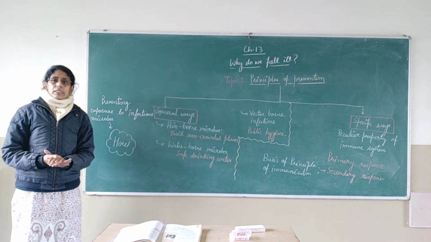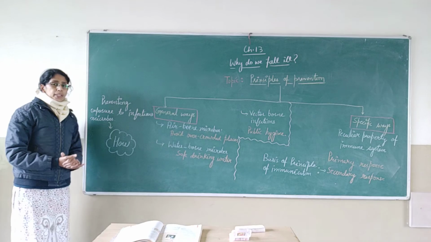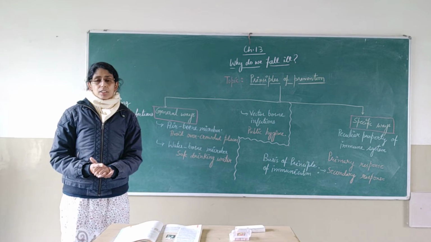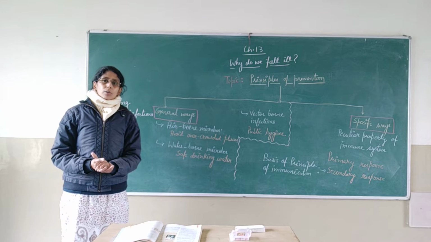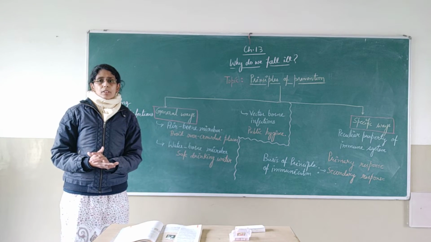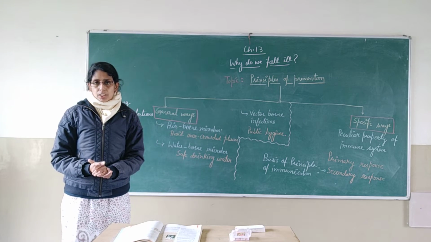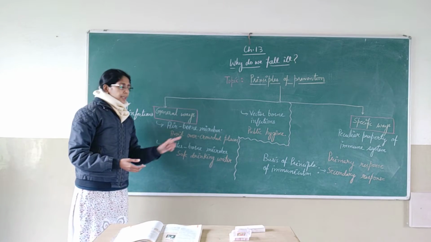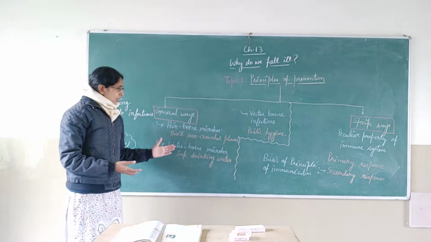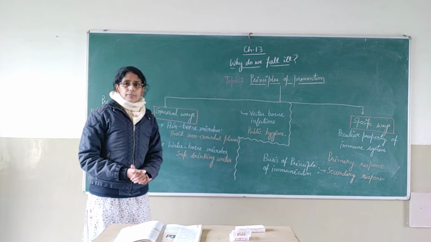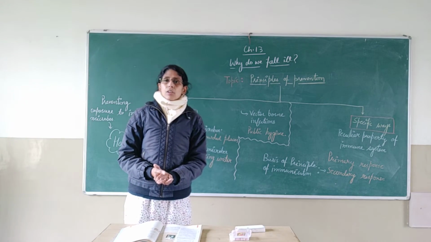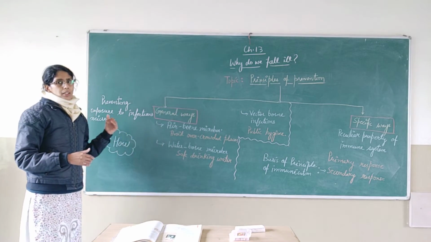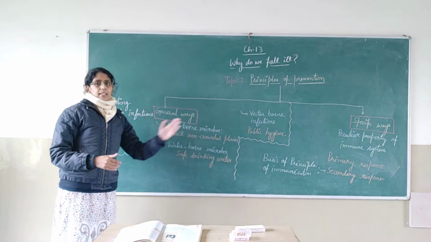But the question is how we can prevent the exposure to various types of infectious agents. Now, the way to prevent the exposure depends on the nature of the infectious agent. Like there are different categories, as you can see: airborne microbes, waterborne microbes, and vector-borne microbes. So the methods by which we prevent the exposure will depend on these categories.